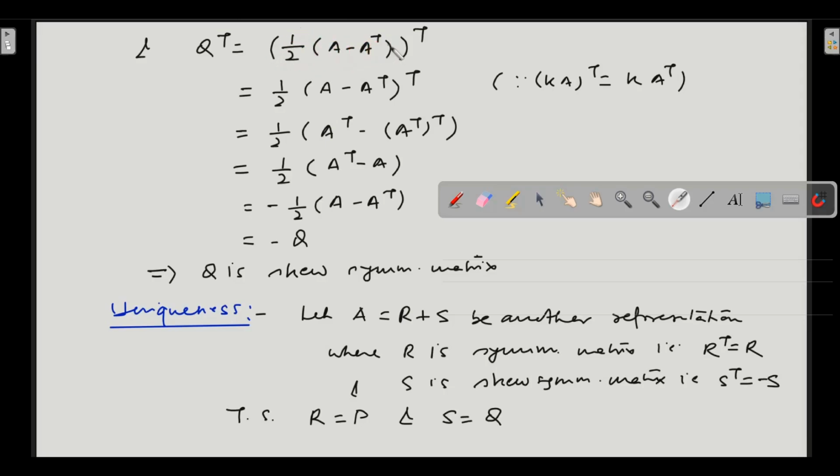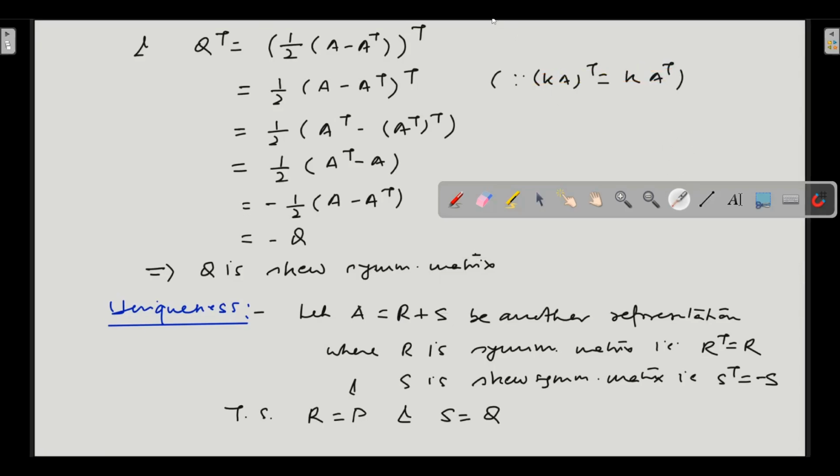So half of (A minus A transpose) complete transpose, half will come out by this particular property. There is no need to even write this property because it is quite self-explanatory, but still I have written it over there. Then again, one property will be used: its transpose will be there. Half will come out, its transpose will remain. Then this transpose will go over here, and this transpose will also go over here. So A transpose as it is, then minus A transpose transpose. Now transpose of transpose is equal to the matrix itself.